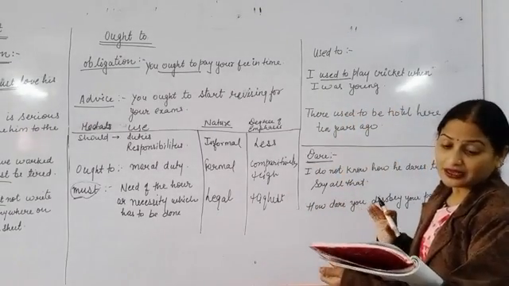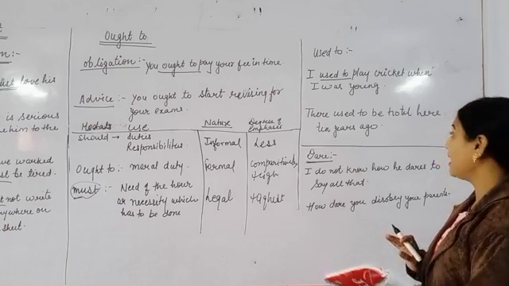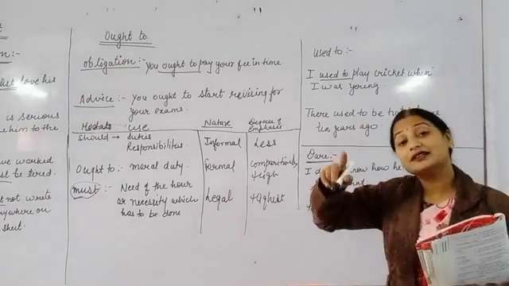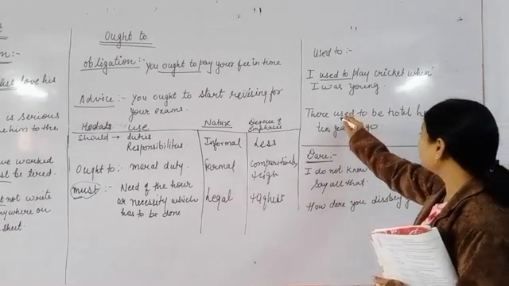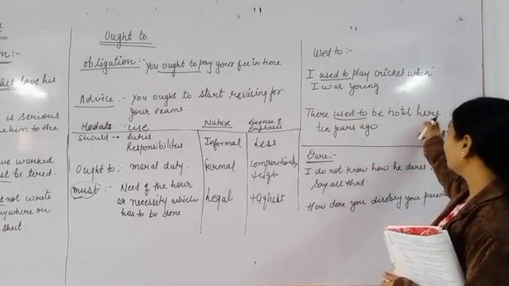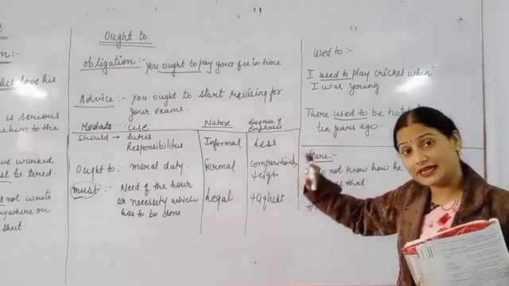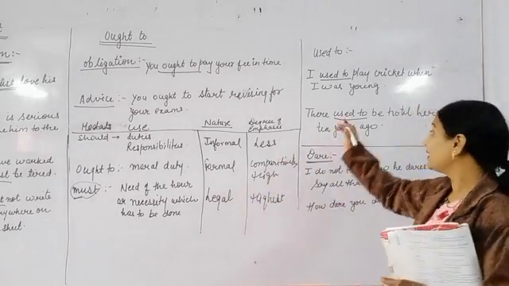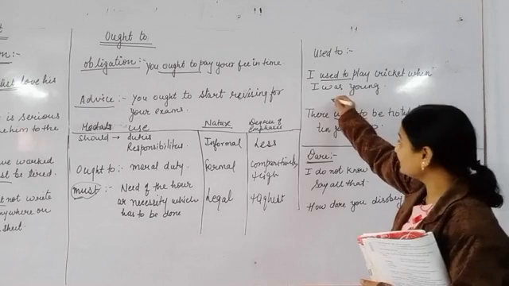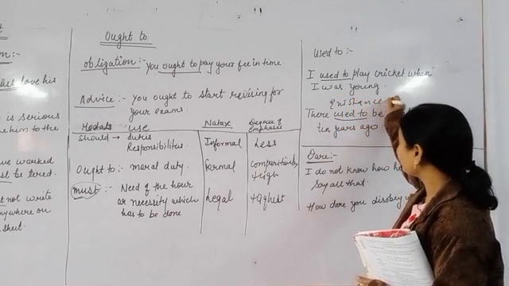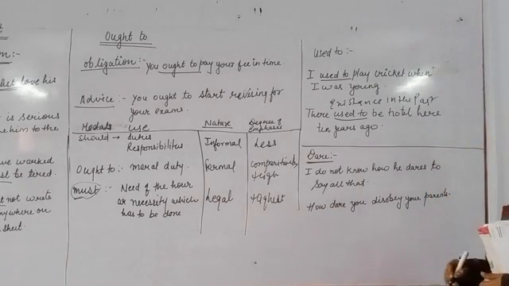Then one more. Used to can be used with state of a thing that existed in the past, but now it is not there. So there used to be a hotel here 10 years ago. Now there is no hotel, but 10 years ago there was. So this is the existence in the past. Okay, so this is the use of used to.